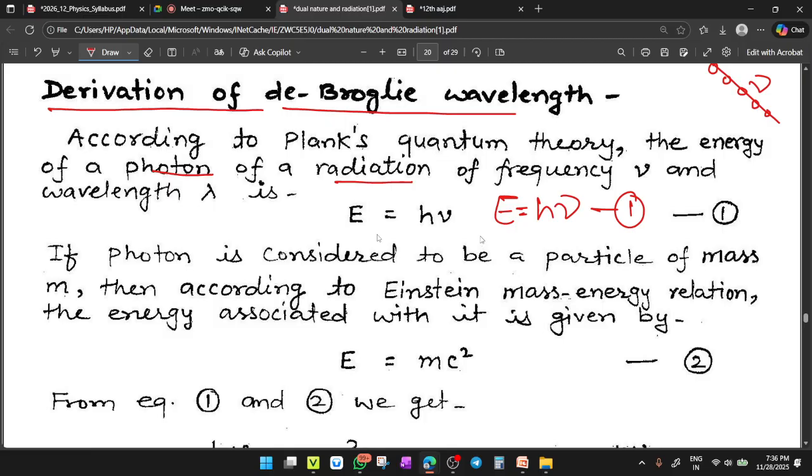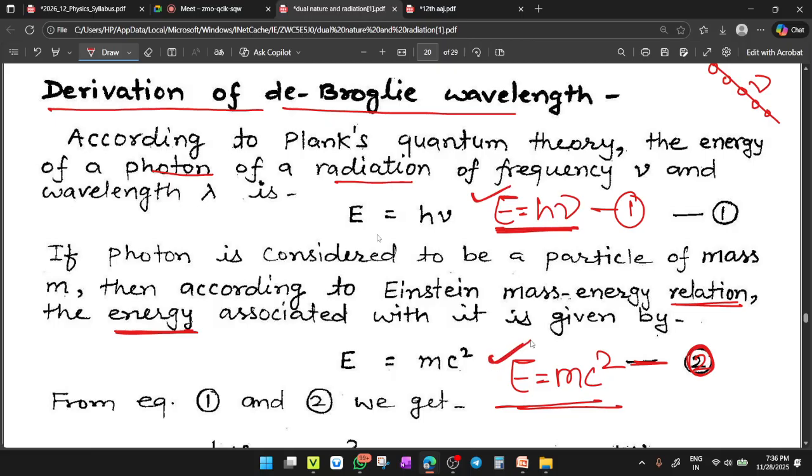Here the photon of light is considered to be a particle of mass small m. Then according to the Einstein mass-energy relation, the energy associated with this particle is given by E equals mc square. This is the energy connected with the photon. So the first, E equals h nu, is the energy of the photon by Planck's quantum theory, and E equals mc square is the energy of the photon by using Einstein's relativity. Clear?